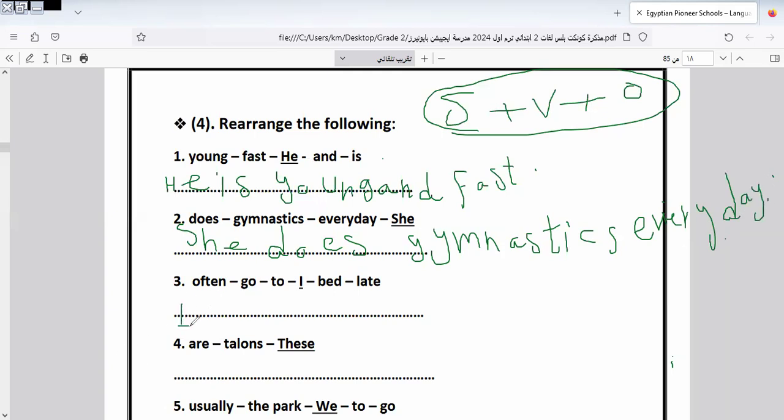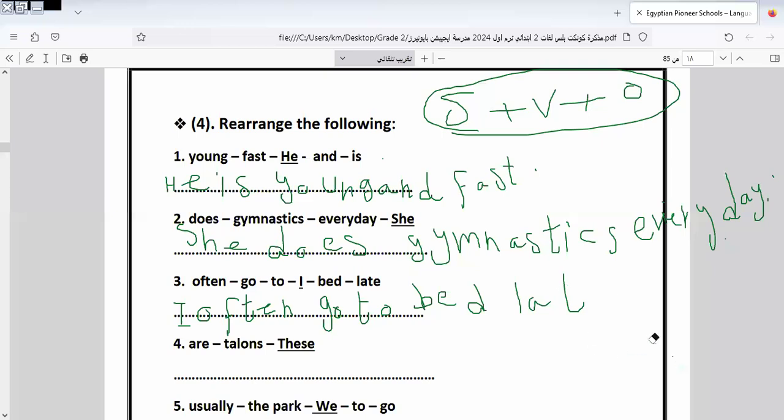Here is, I often go to bed late. It's not healthy, okay? I often go to bed late. This is not a healthy habit. You must go to bed early, not late. I often go to bed late, okay? I put a full stop at the end of the sentence.